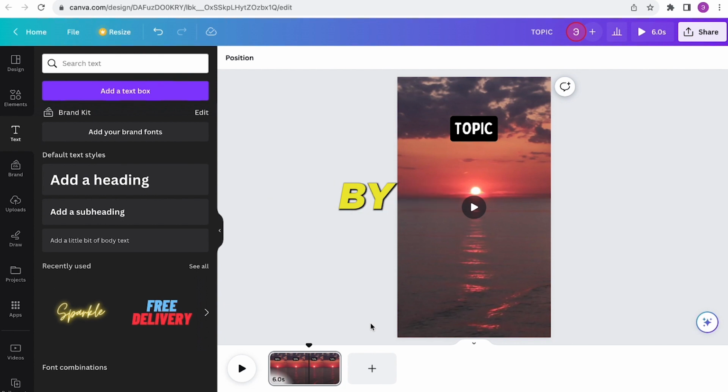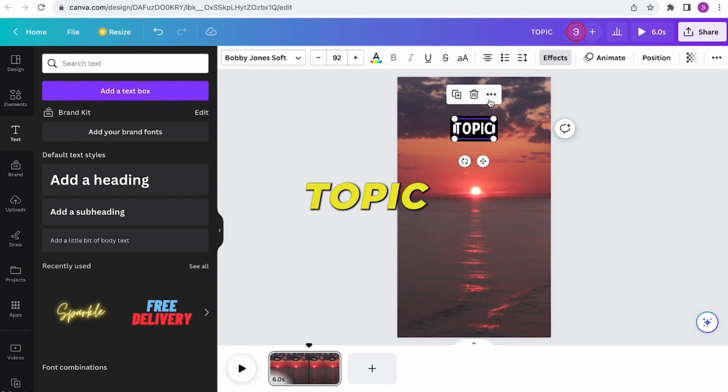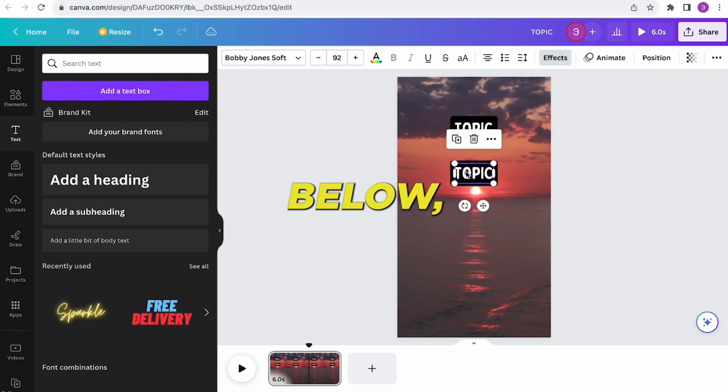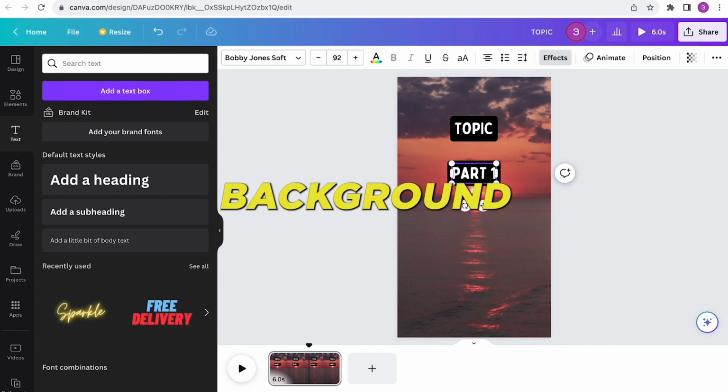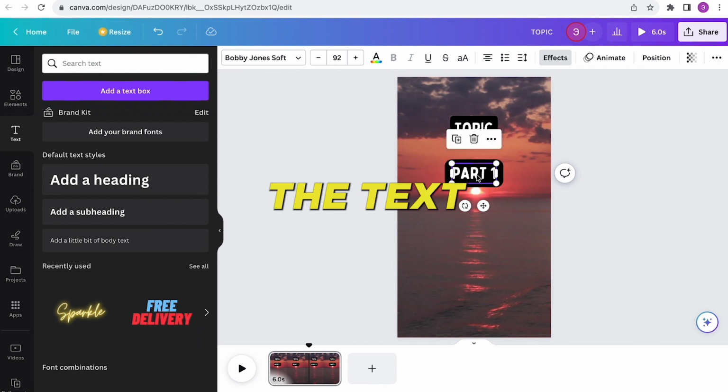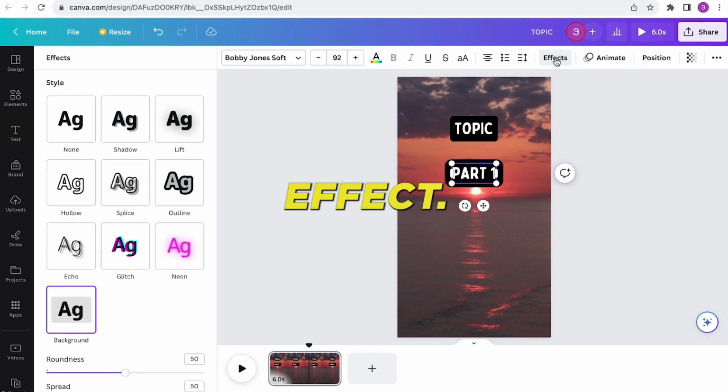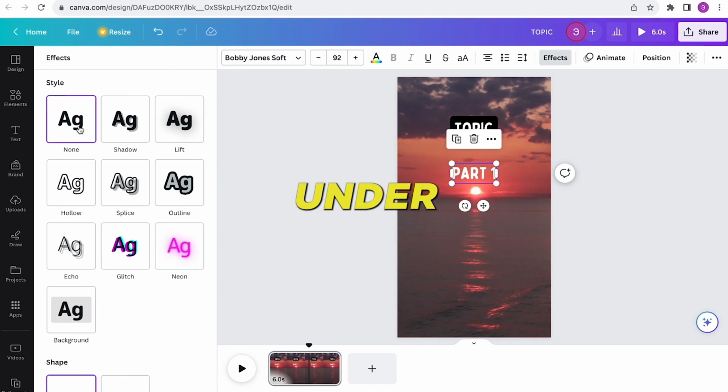Next, we'll proceed by replicating the text element we just created. Click on the topic text and opt to duplicate it. Drag the duplicated text slightly below, which will serve as our Part 1 descriptor. Double-click inside to edit and label it as Part 1 for clarity. I'll also opt to remove the background for a cleaner look. By selecting the text and navigating to Effect, you can deselect the background by choosing the None option under Style.